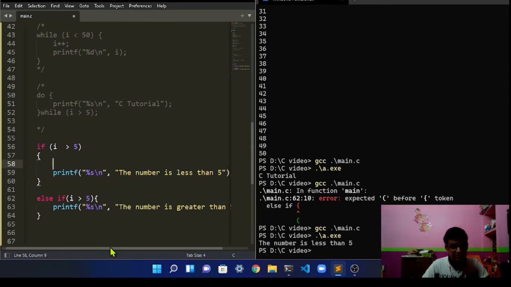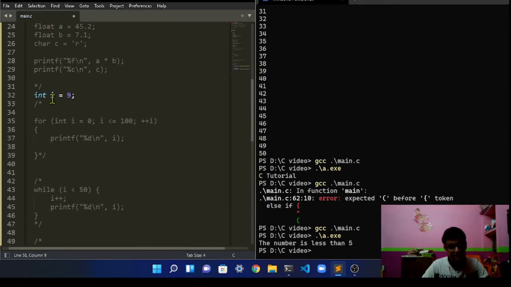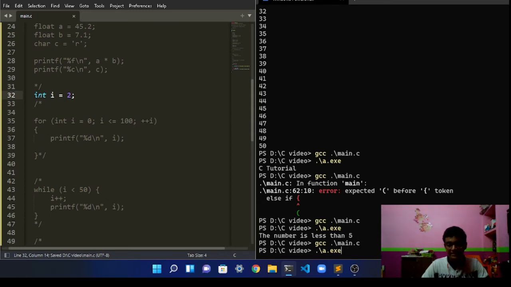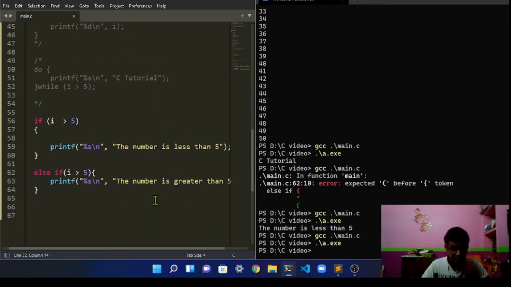Part over here. The number is less than 5. So let's see, if we do 2 over here and then run the program yet again, it doesn't print anything, so the number is good.